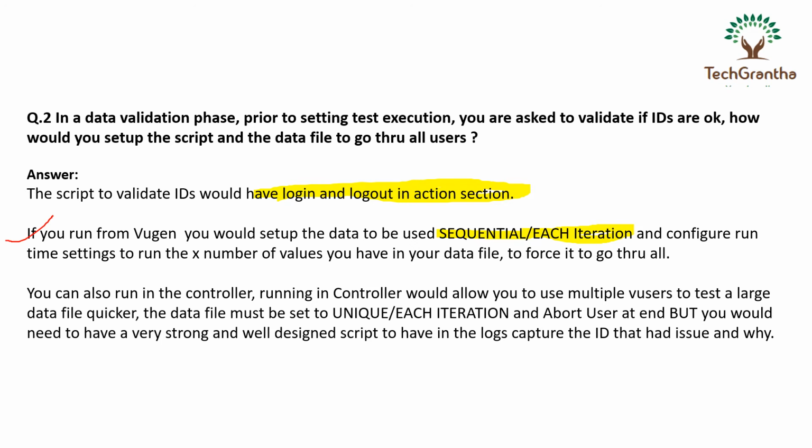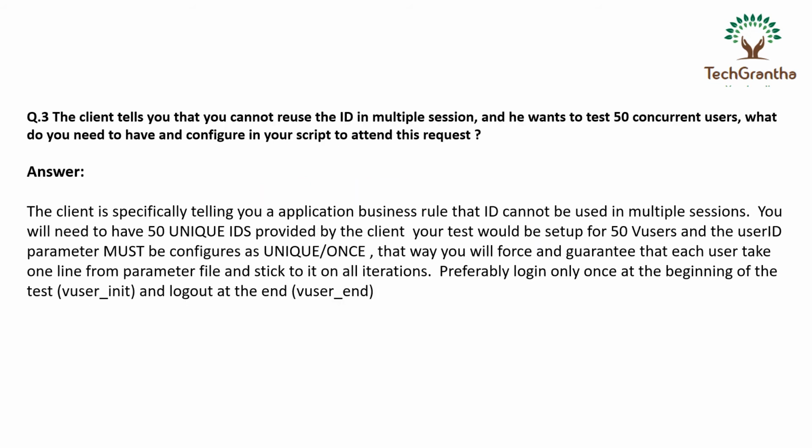The second way: you can develop your script and, in the data, give unique for each iteration. What it will do is pick unique each iteration and abort the user at the end. So if you have given 50 user IDs in your data file, it will pick up one unique user ID every time. That is another way to validate whether all the user IDs are working fine or not before your performance test. Okay, next question we will see.